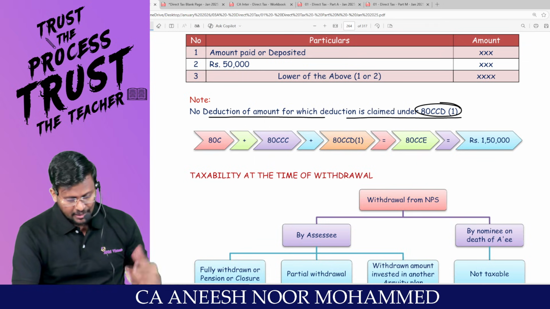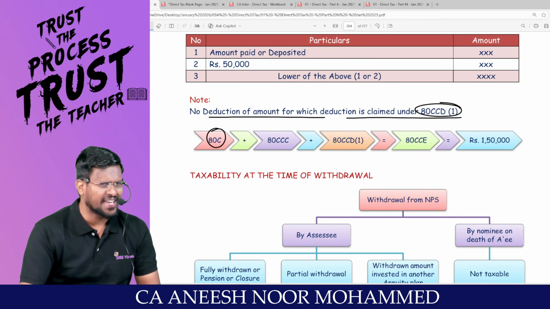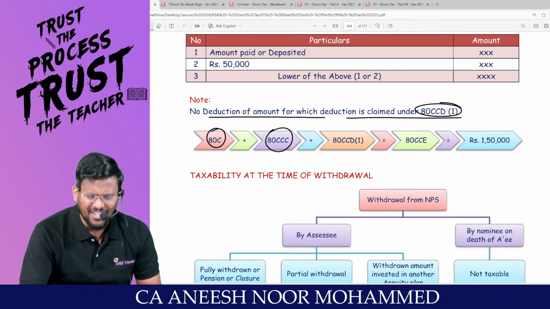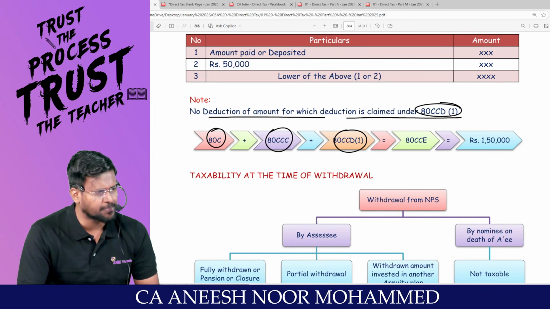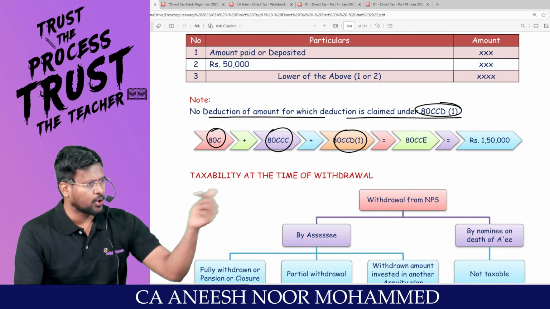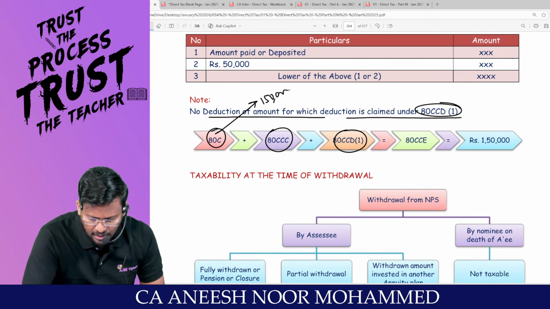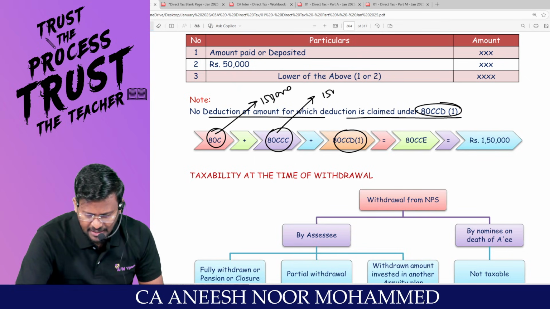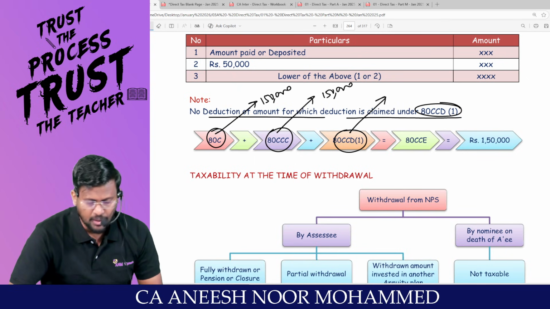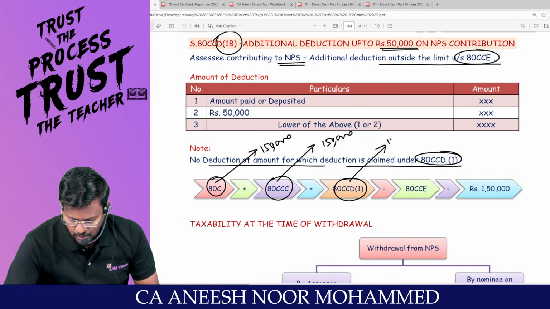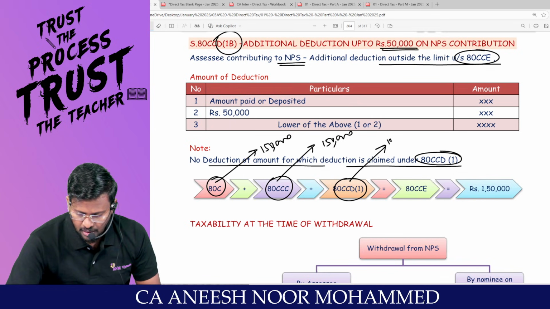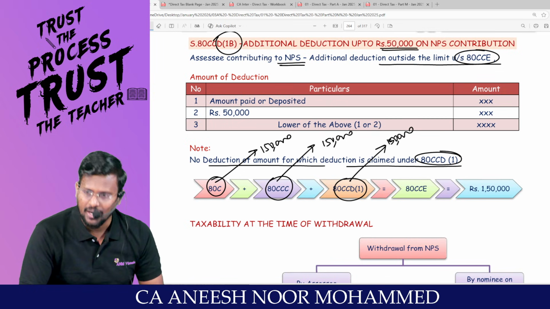That means, sir, 80C, what is 80C? Prescribed investments. What is 80CCC? Notified pension scheme. What is 80CCD subsection 1? Employee's contribution to the notified pension scheme. Am I right? Sir, under 80C you can claim 1,50,000. Under 80CCC you can claim 1,50,000. Under 80CCD subsection 1, sir, you can claim 10% of the salary or maximum it will be restricted to 1,50,000.